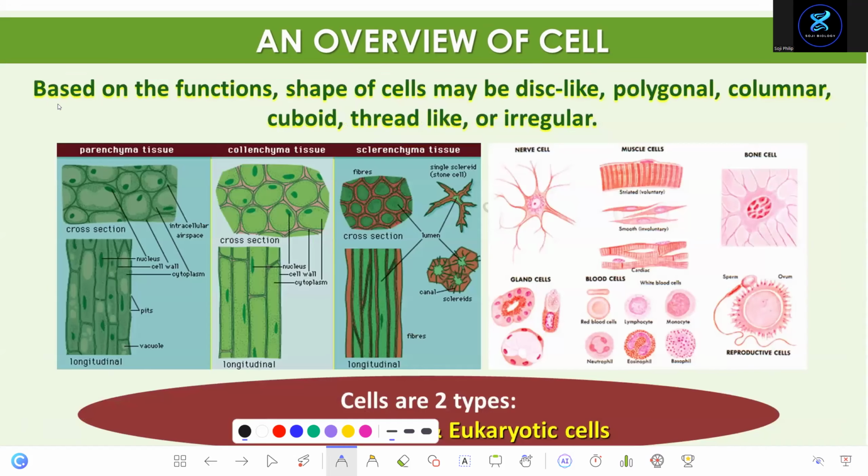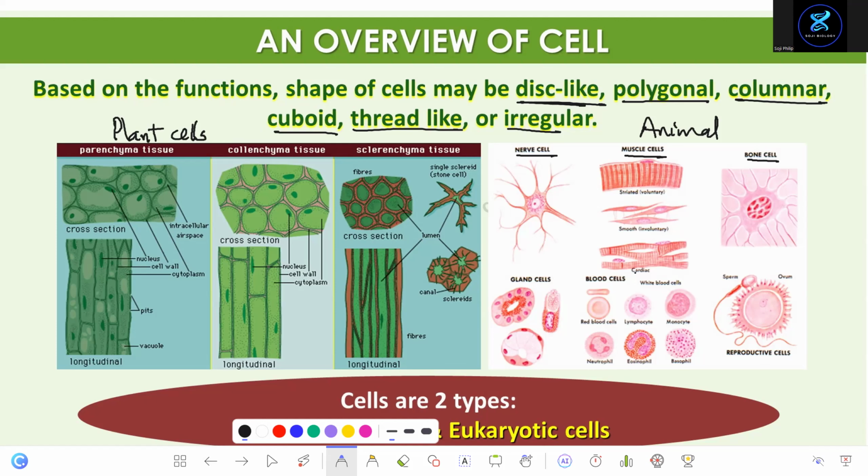These are different sizes and shapes of cells. Look at the size and shape. Some are disc-like. These are plant cells. We'll be studying them in other chapters, so no need to learn anything now. And these are different kinds of animal cells, right? It can be disc-like, polygonal, column-like, cube-like, thread-like or irregular. See the nerve cell, muscle cell, bone cell.